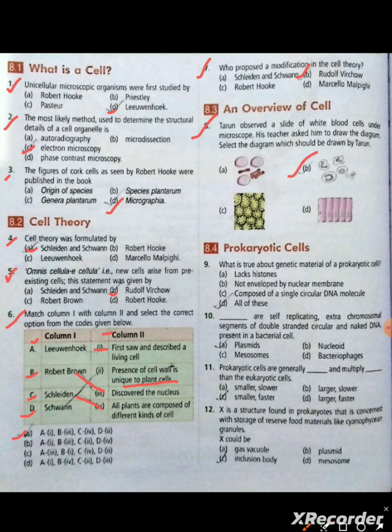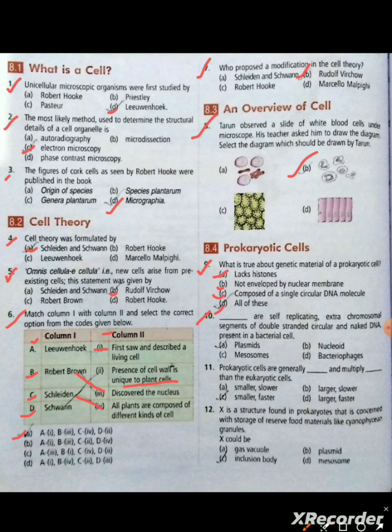Option B is correct. Question number 9. What is true about genetic material of a prokaryotic cell? Option D is correct. Lacks histones, not enveloped by nuclear membrane, composed of a single circular DNA molecule. All are correct.